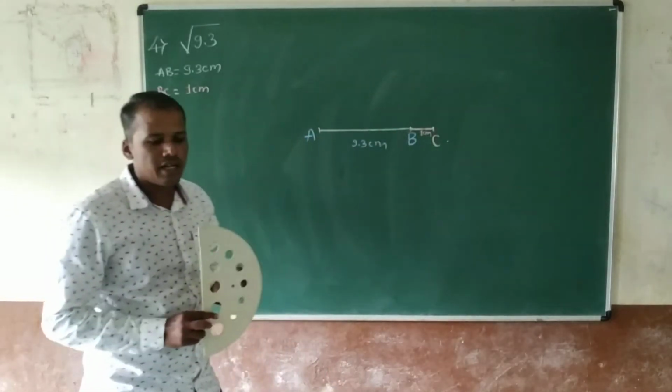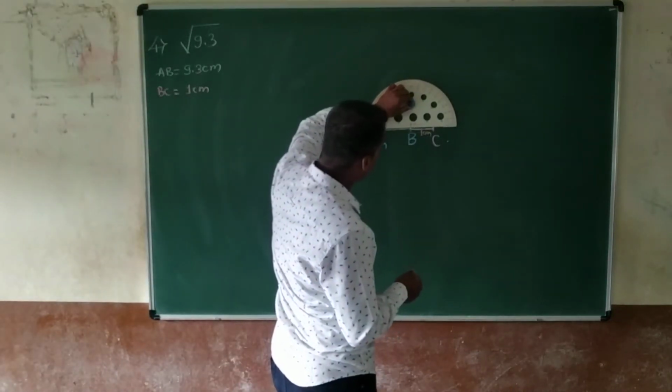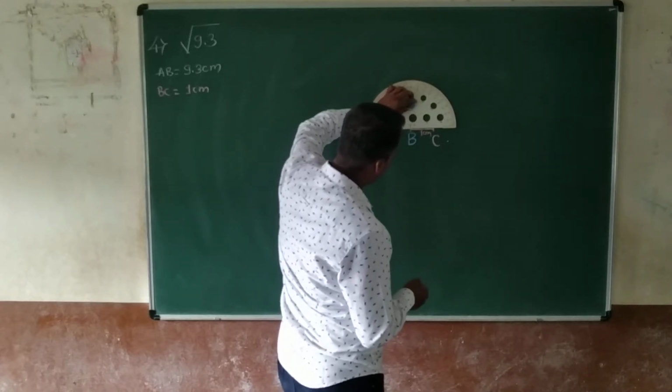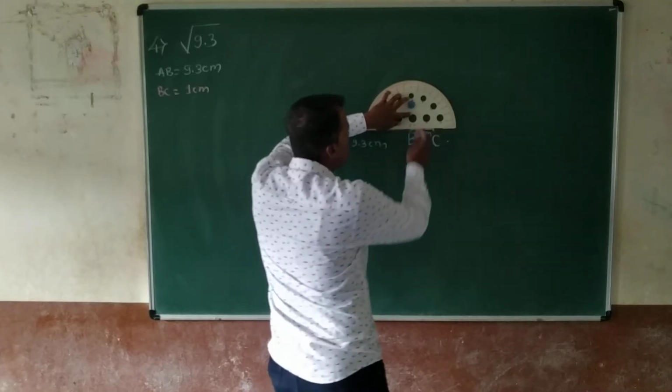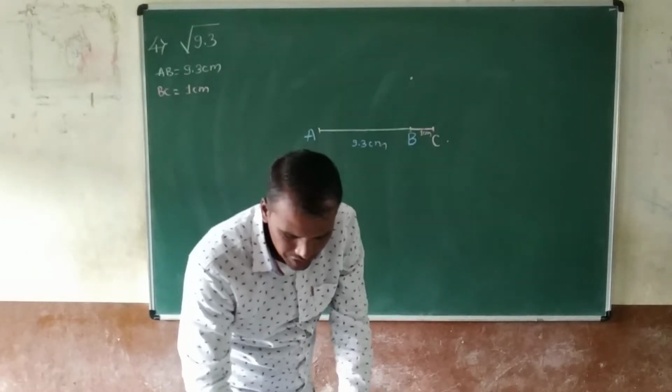For constructing the 90 degree angle, put the compass point on B. After putting the pointer on B, mark a 90 degree mark here, and draw one straight line.